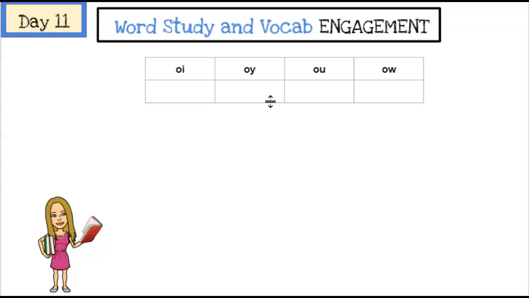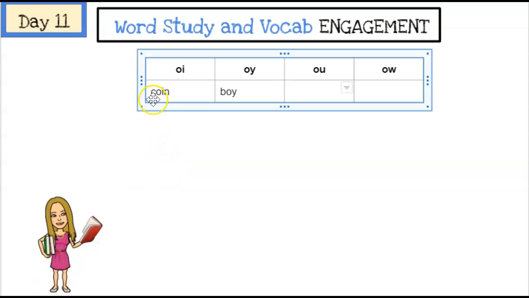Now, here's a little trick. OI is usually found in the middle of a word, and OY is usually found at the end of the word. However, there is an exception. Compound words sometimes do not follow this rule. If we look at these two words, coin and boy, we notice that they have the same sound, but the OI is found in the middle of coin, and the OY in boy is found at the end. Let's take a look at OU and OW.